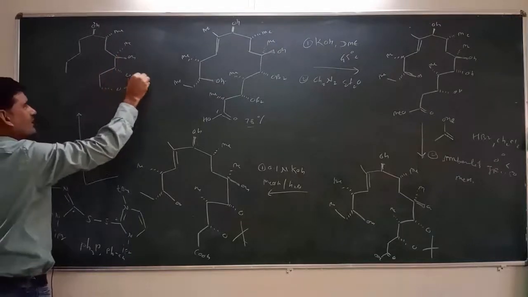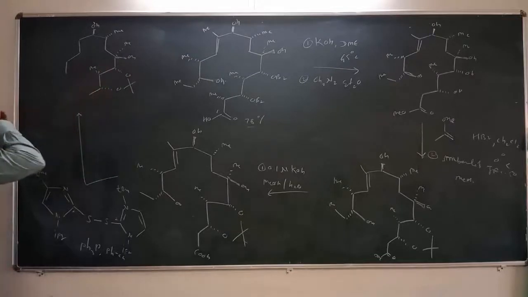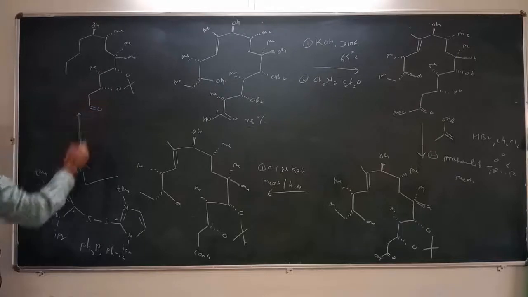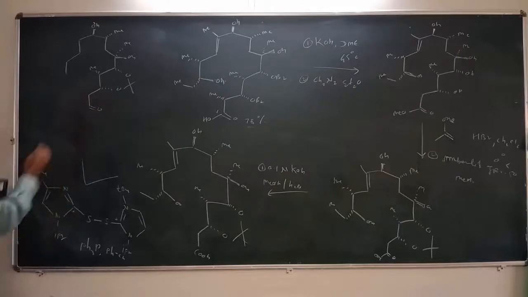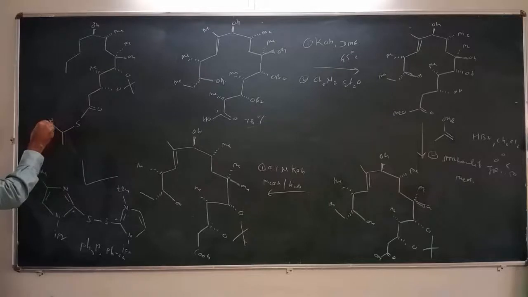This is protected. Here is a methyl substitution. Here is CH2, and then it contains these carbonyl functionalities, and it will be combined with this sulfur, and it contains this nitrogen. Here is nitrogen.